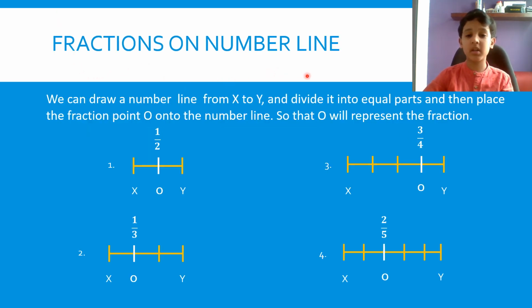Fractions on a number line. We can draw a number line from x to y, divide it into equal parts, and then place the point O onto the number line so that O will represent the fraction. In the first example, O represents 1/2. In the second, O represents 1/3. In the third, O represents 3/4. And in the last one, O represents 2/5.